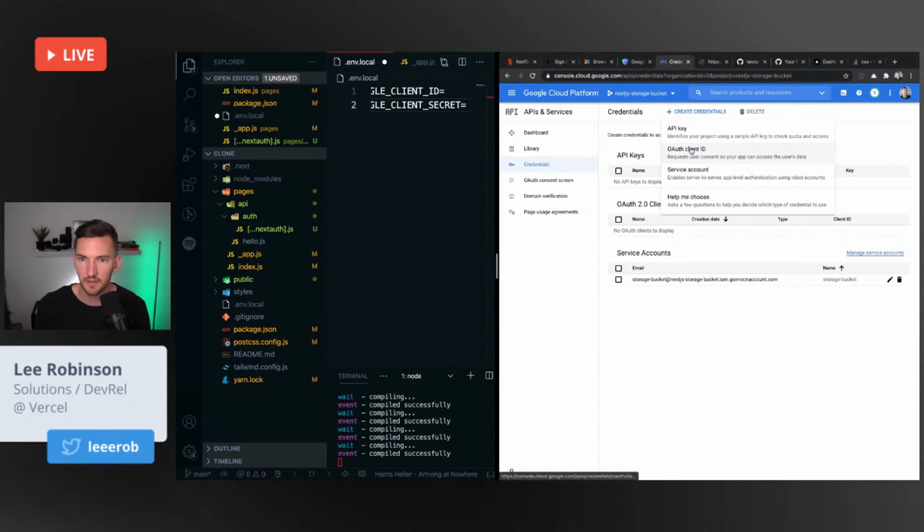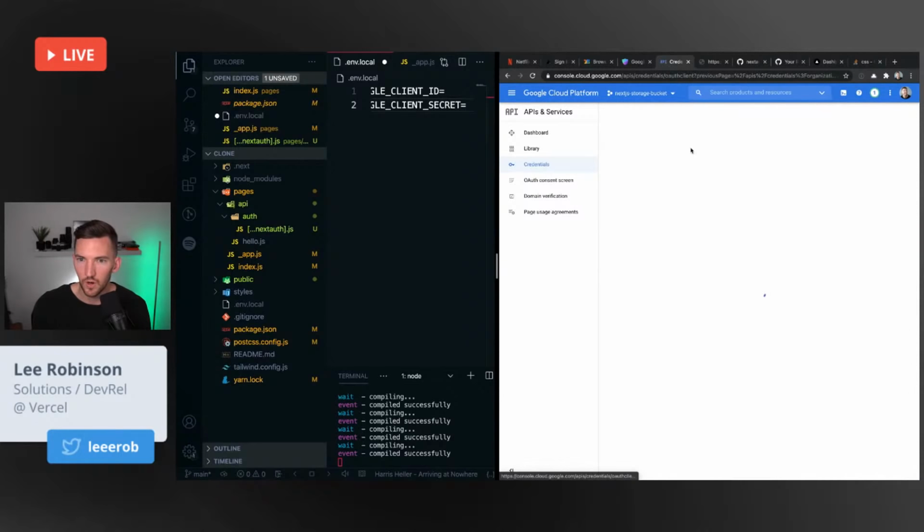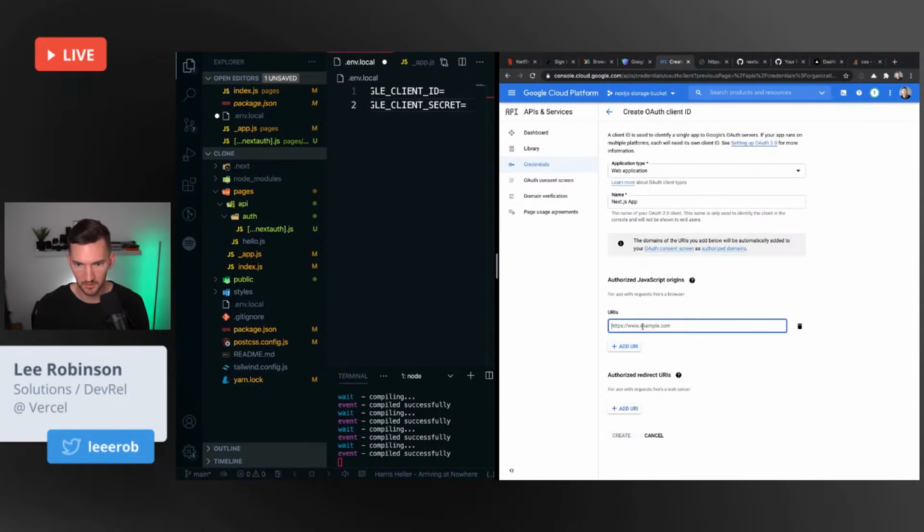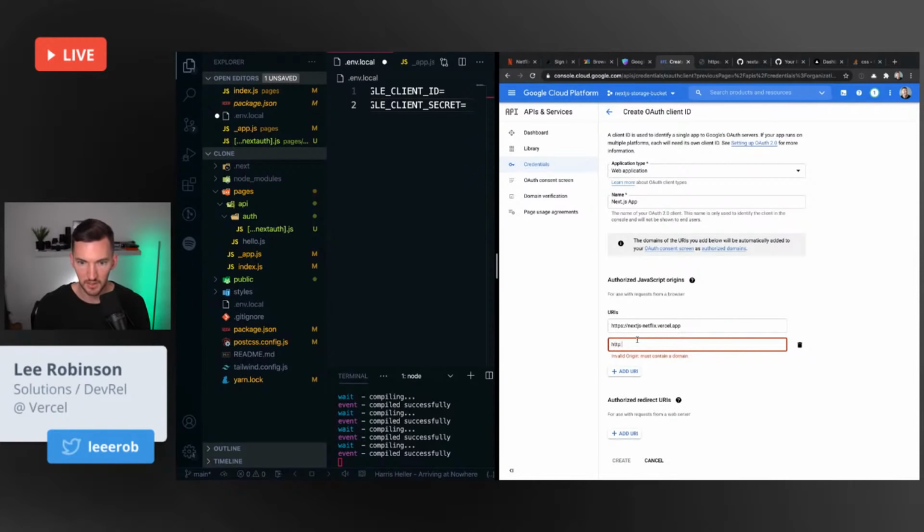And again, it's got to be a client ID, right? Web app, Next.js app. HTTPS Next.js Netflix .app, when I eventually do that, and HTTP localhost 3000.